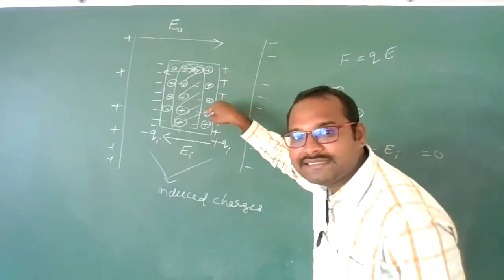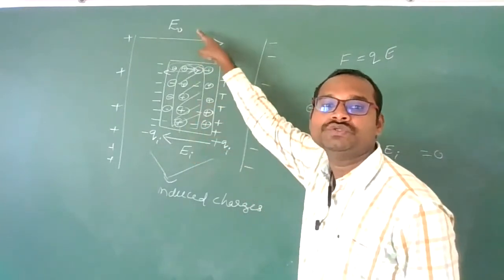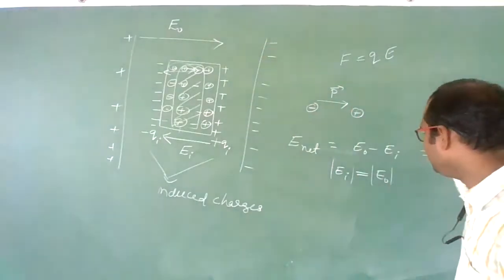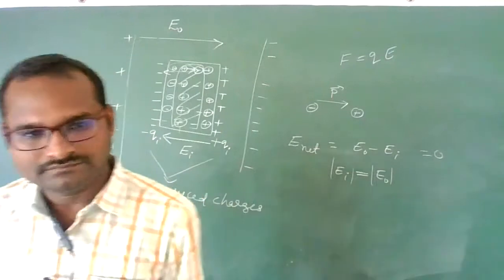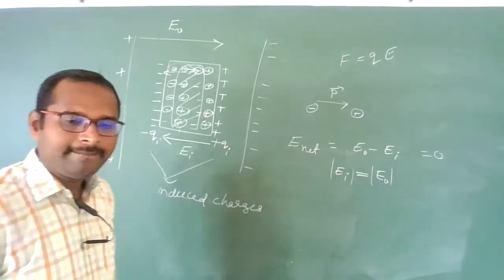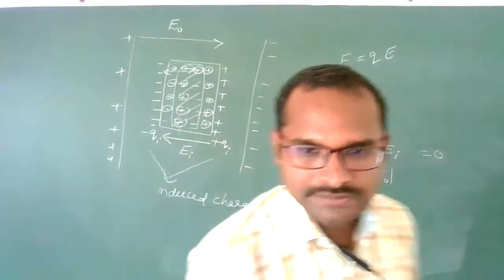So net electric field will become 0. Properties of conductors, I am continuing the topic. Net electric field inside the conductor is always 0. Clear?